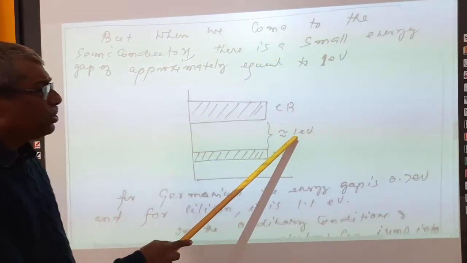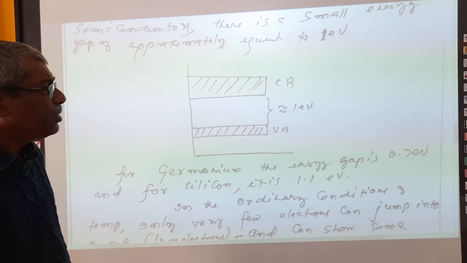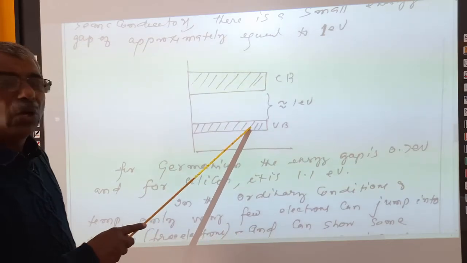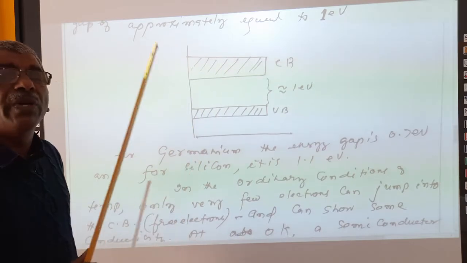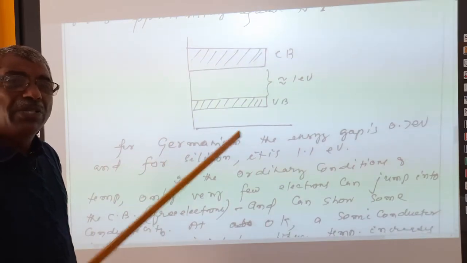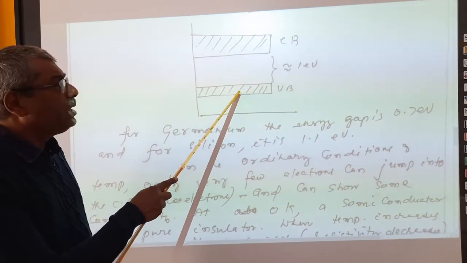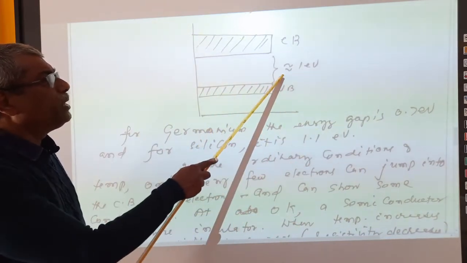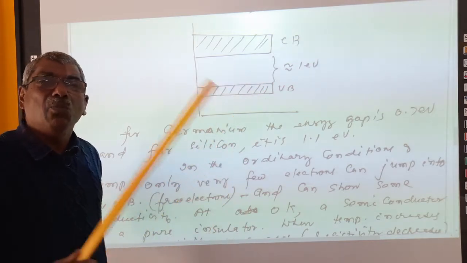It is approximately equal to 1 electron volt. So, that is why even at room temperature, the number of electrons present in the conduction band is very, very less. When the temperature increases, the electrons in the valence band get agitated and can jump and overcome this energy gap and reach the conduction band.